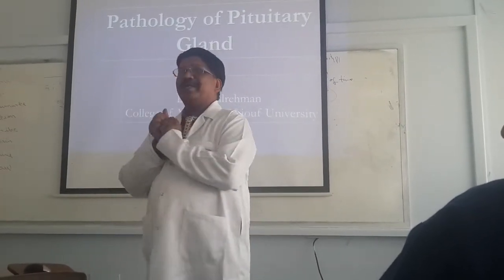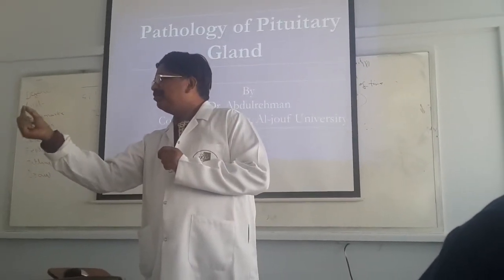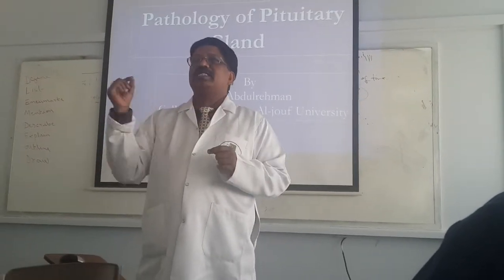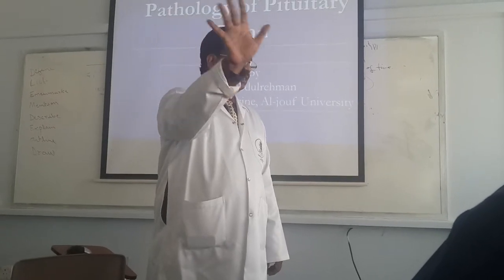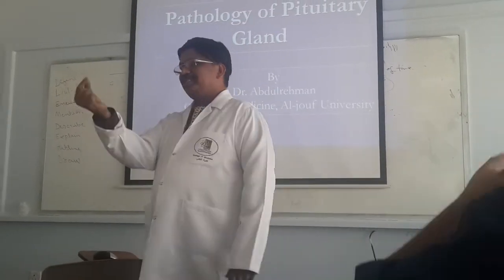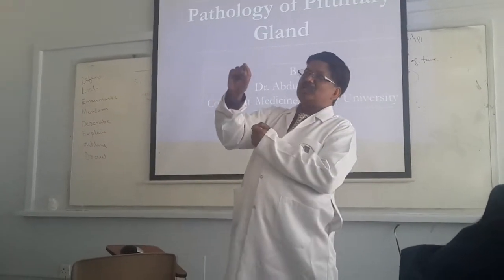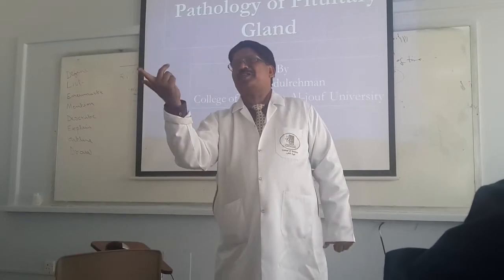How does a tumor come about? Usually the gland is very small, I told you, 500 milligram, slightly heavier in the females, but the most common tumor in the pituitary is adenoma. Don't forget, the most common tumor in the pituitary is adenoma, not carcinoma. Pituitary adenoma is classified into the small adenoma, called microadenoma, and the big adenoma, called macroadenoma.